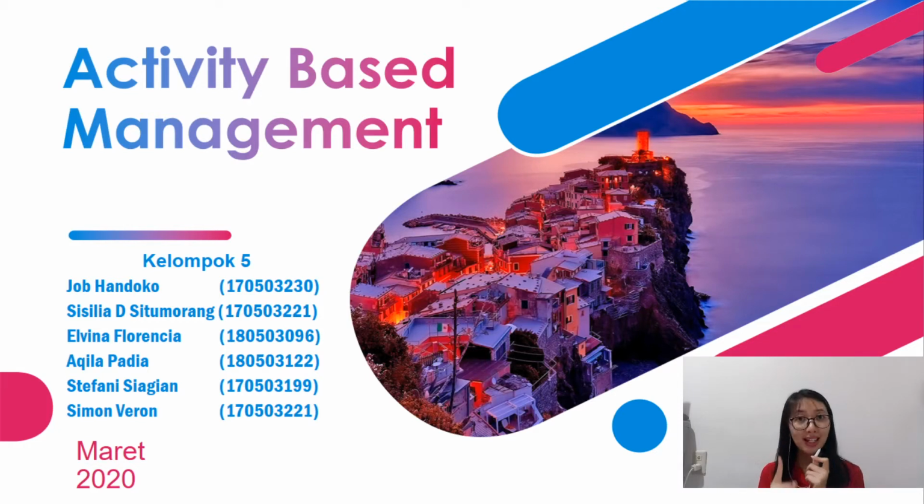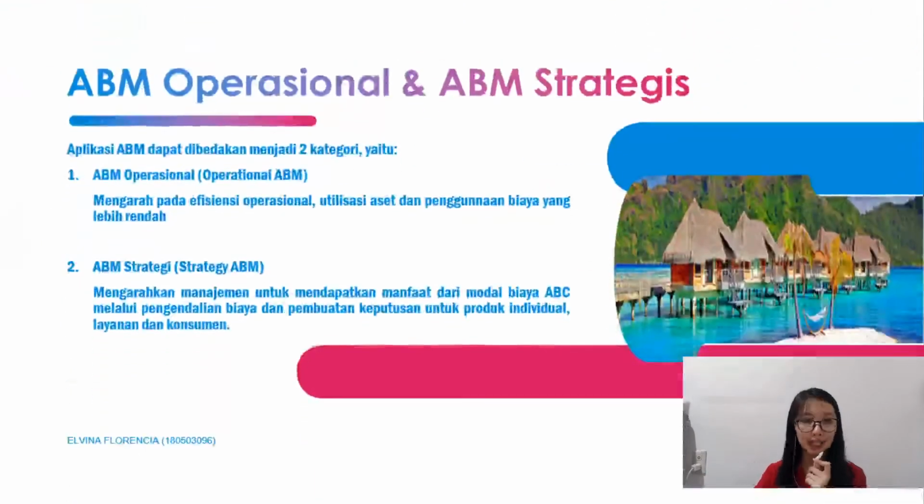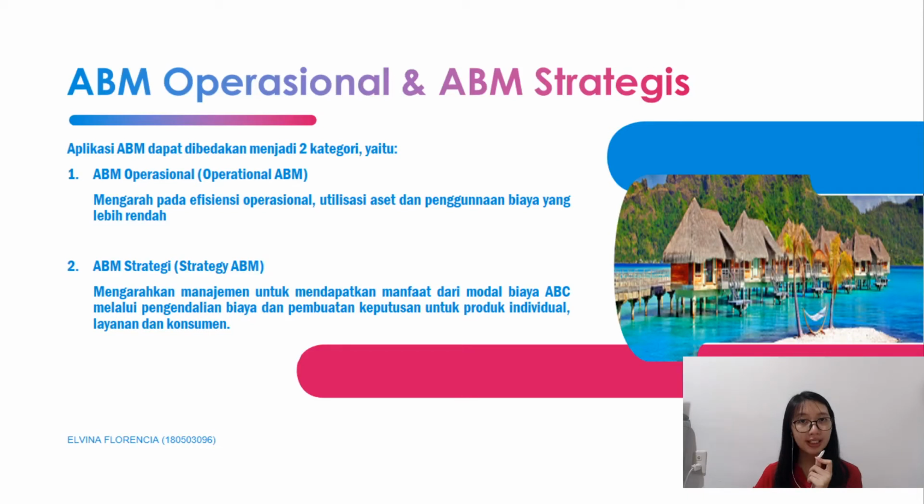ABM can be used by the company to create value of goods and services, to control the cost, and to improve the quality of the operational system. The next slide is going to talk about the categorization of ABM. Application of ABM consists of two categories. The first one is operational ABM, the second one is strategic ABM.